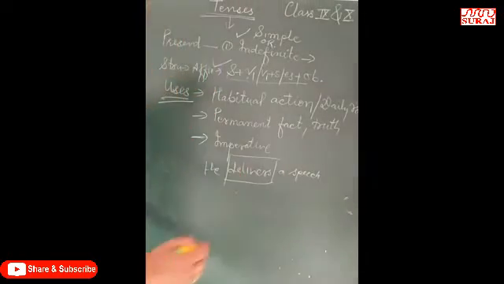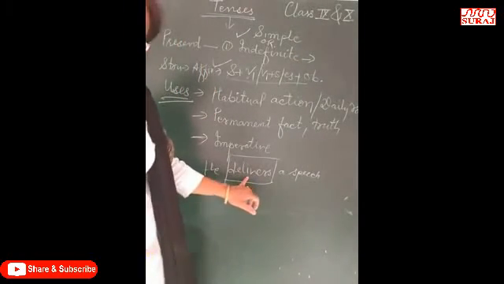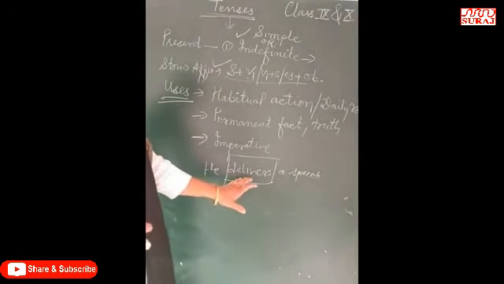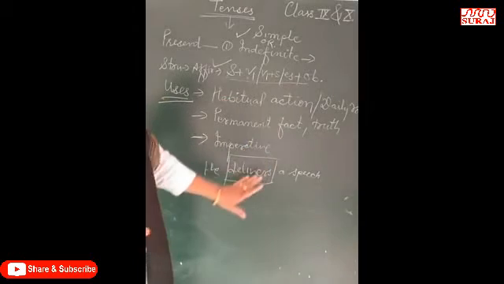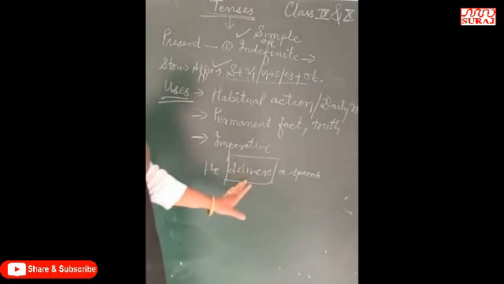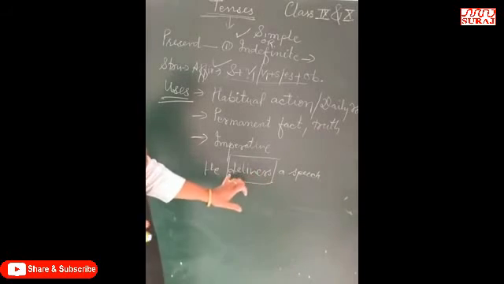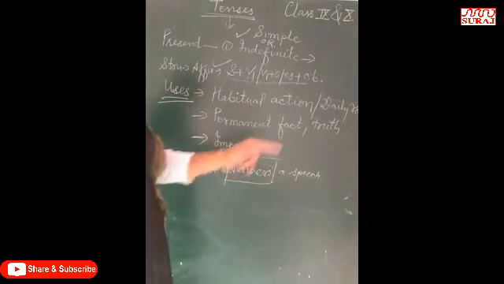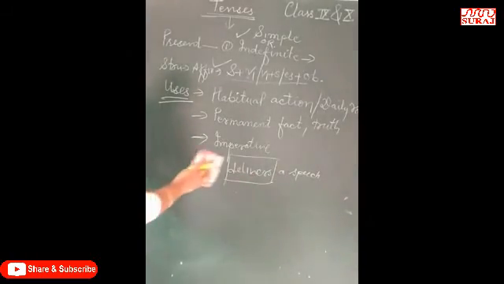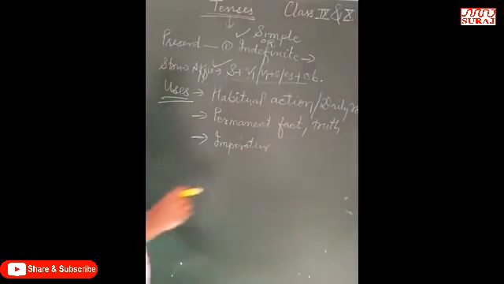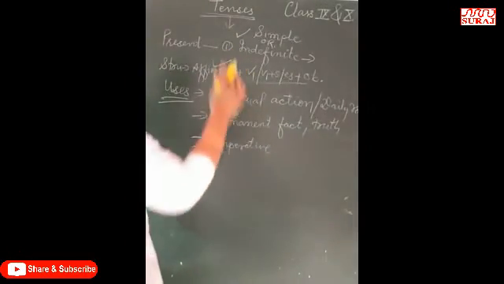If the verb is V1, or V1 plus s or es, it means present indefinite. If it is V2, it means it is past tense. If will or shall plus V1 is used here, then it will become future tense, right? So an imperative sentence always starts with V1. That's why it is in present indefinite.